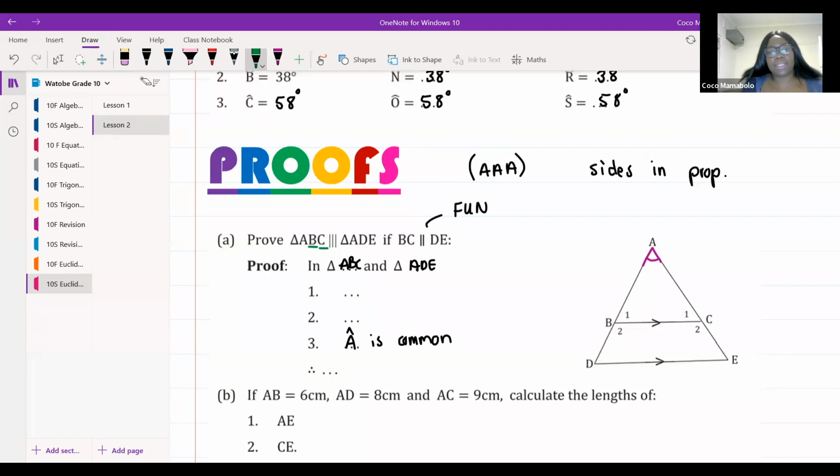Liabona says BC is equal to DE. No, it's not. Why do I say no, it's not? What do arrows mean, Leon? Do arrows mean equal? No, arrows do not mean equal. They mean parallel. That's it, Nabil. So we can't just say that because they're parallel, they are automatically equal. Siposetu is also saying AB is equal to AC. No, they haven't told us that.